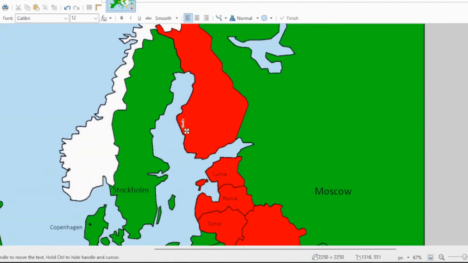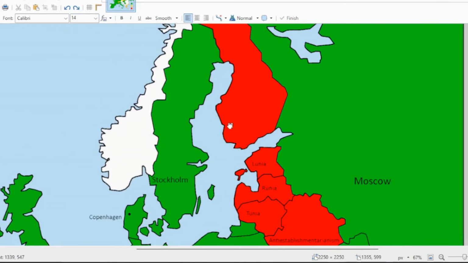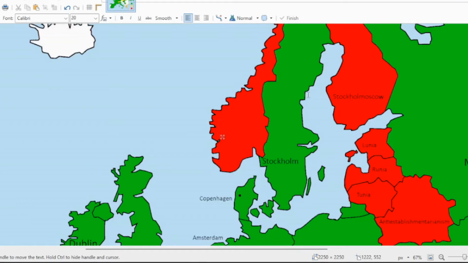The capital of Finland can be Stockholm, Moscow. Stockholm, Moscow. There. Actually, might want to make that a little bit bigger. There, that looks better. For Norway, I don't know what to combine, so I'm just gonna write something that sounds fairly Scandinavian. Something like Fjord Sauna.